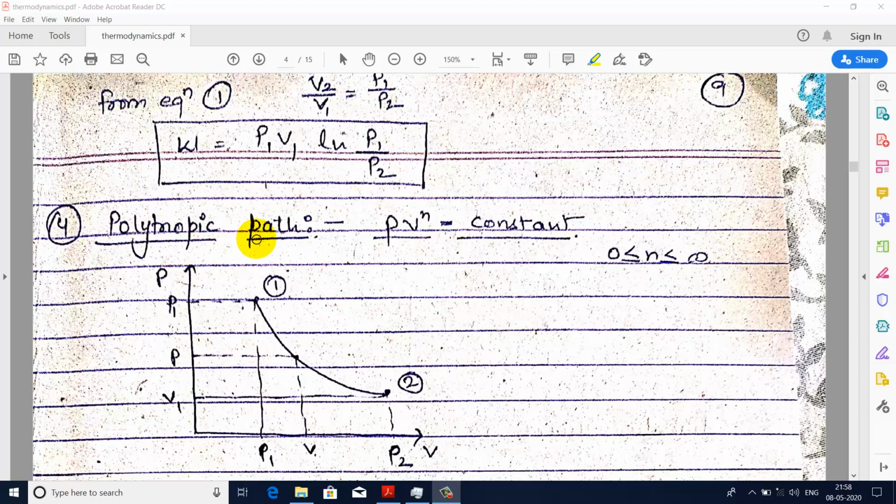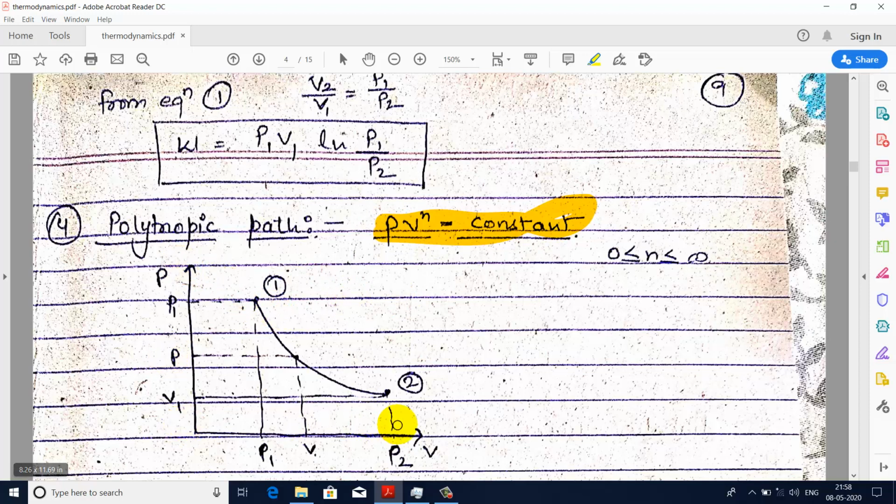A polytropic process is a process which follows a polytropic path. A polytropic path is any path that follows the relation PV to the power n equals constant.